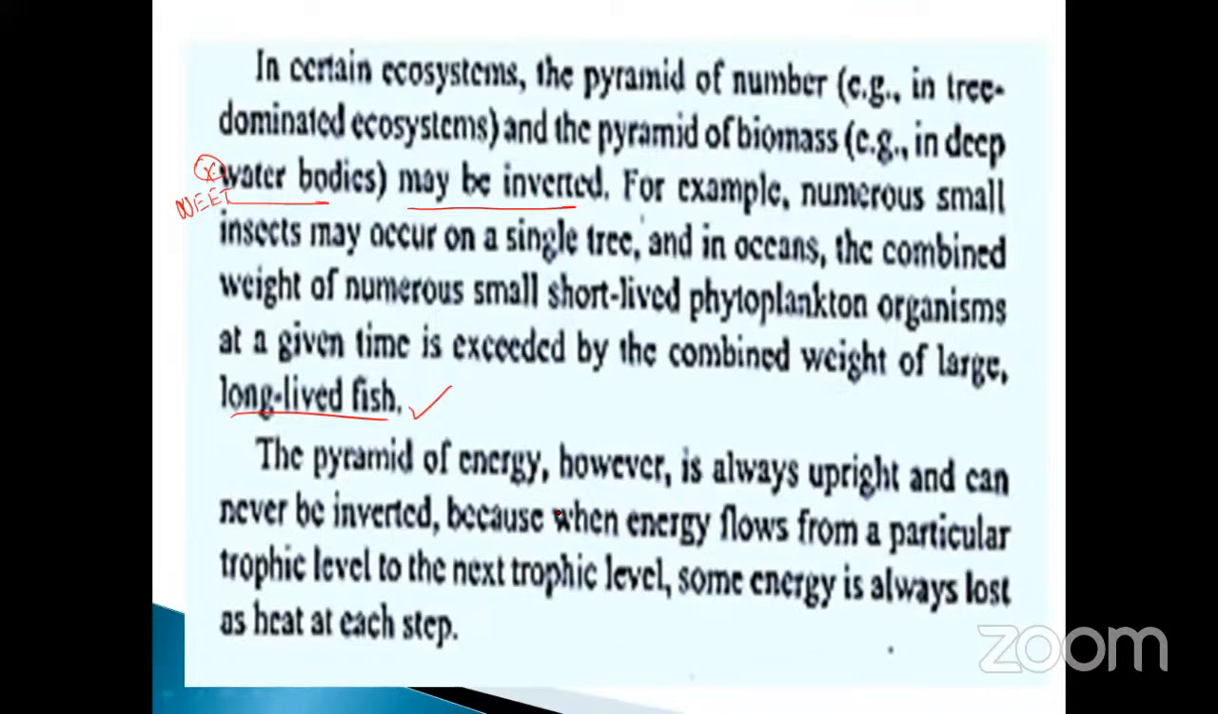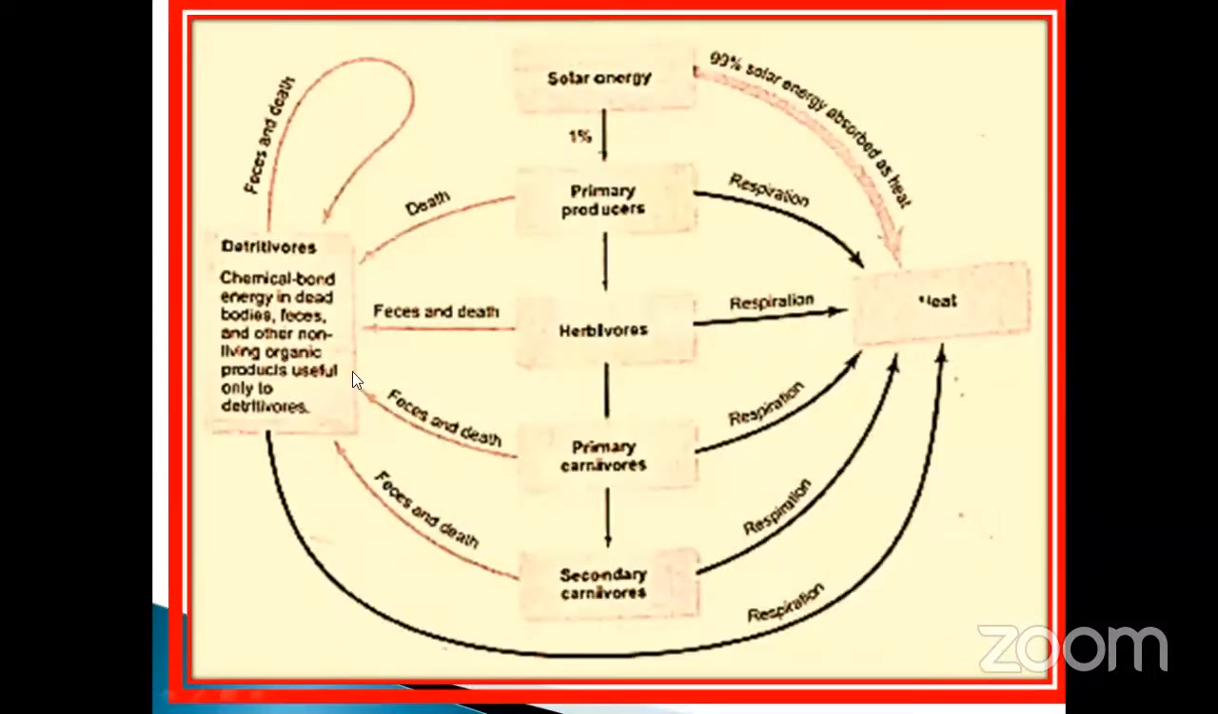Already we discussed this part also. The same process is repeated again and again. Okay, go to the next one. So this is the entire structure. See that one, detritivores. How will it be? The chemical bond energy in dead bodies, feces, and other non-living organisms produces useful energy only for detritivores.